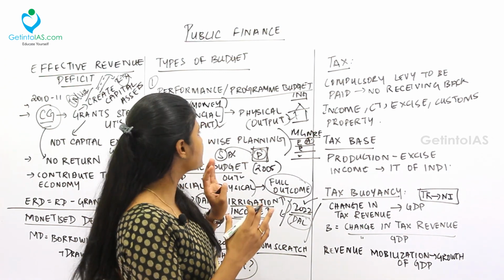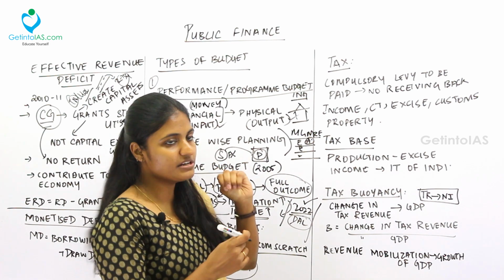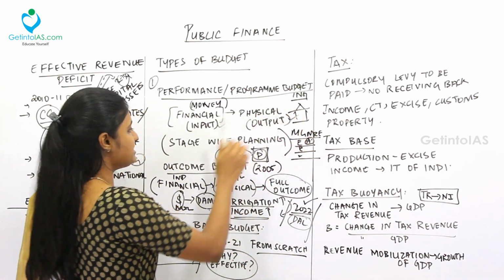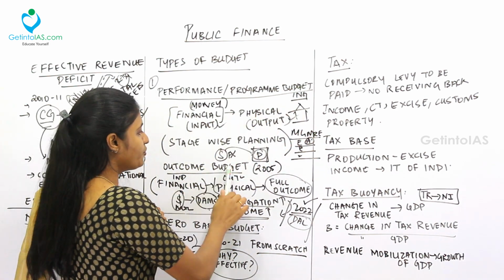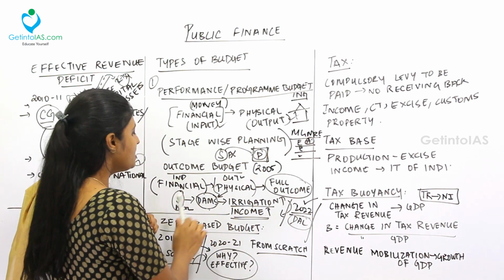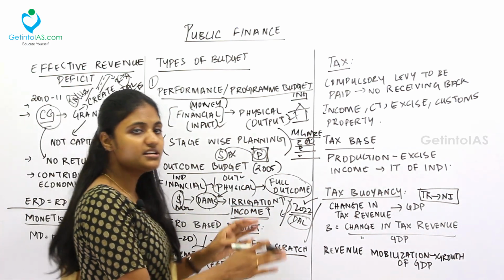Fine. Next, so we are done with the types of budget. First thing is the performance program budget, stage-wise planning. Second thing is the outcome budget. Finally, you should achieve something. Zero-based budget is starting from scratch.